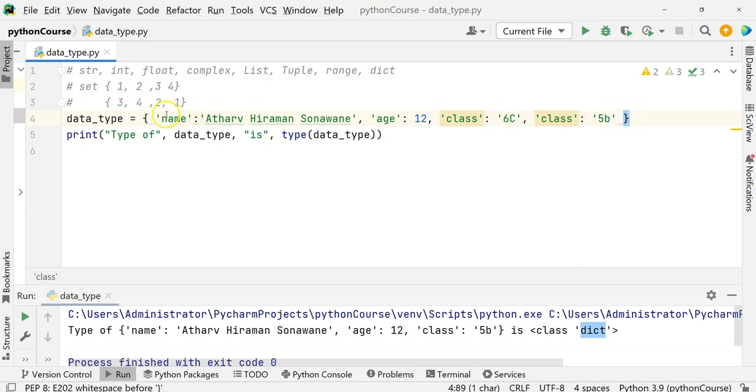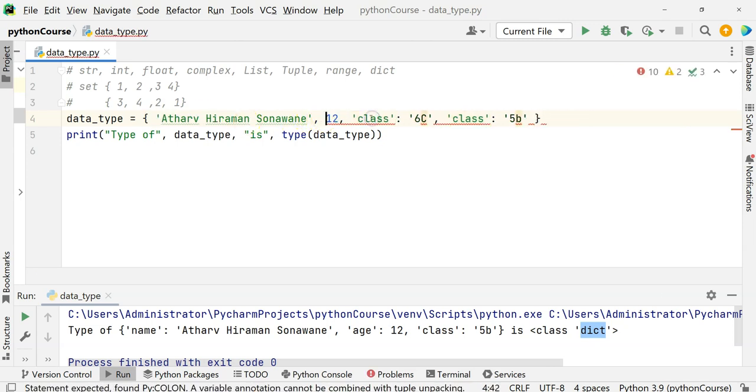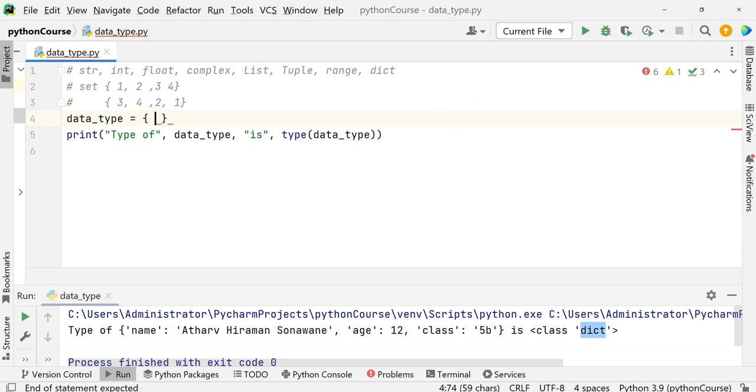But in sets, we don't have the key value pairs. Here, this is a key and the value. In sets, we don't have the key value pairs. So what it will be, let's say, Atharva Hiraman Sonavane, right? Sets are always considered to be a collection of similar kind of data types. But even if you put different kinds of data types, that will work too.